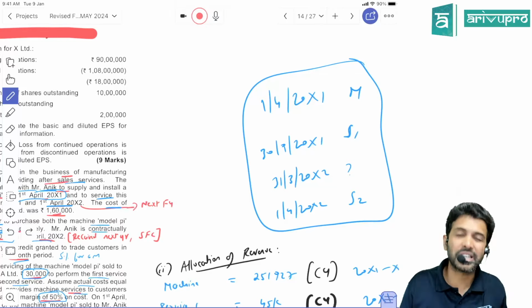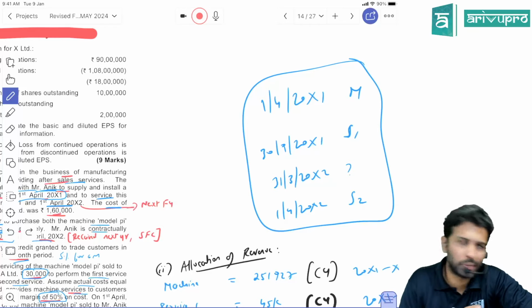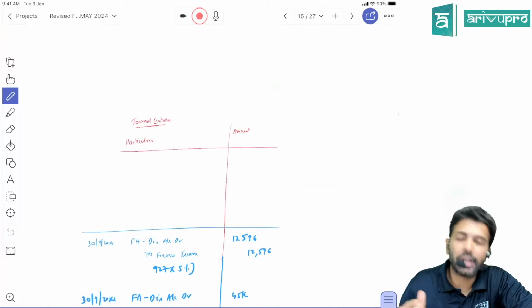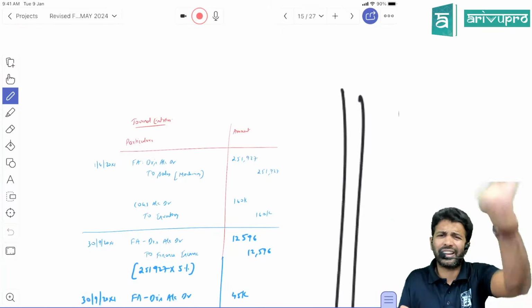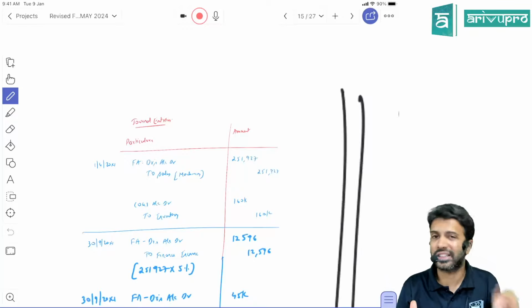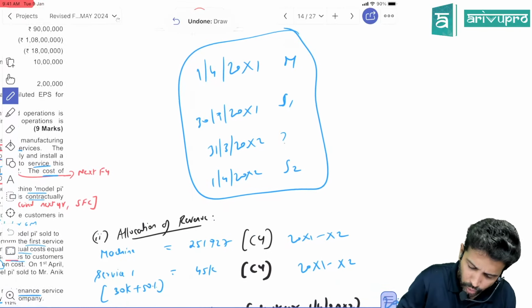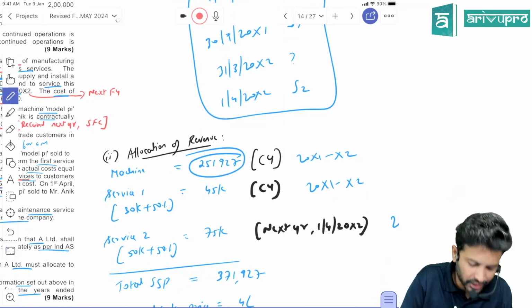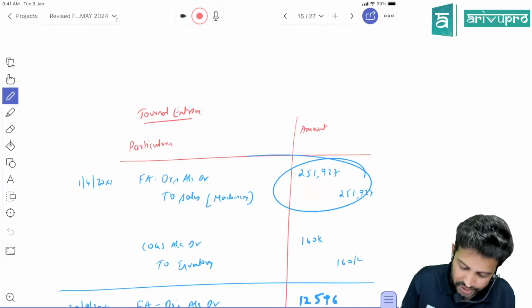On 1st April, what happened? We supplied the machinery. So we are machinery dealers, and machinery is a goods. It's a goods sold, so it will be financial asset debtors account debit because the customer is paying the amount next year, to revenue account. What is machinery ka revenue? 251,927. Pass this journal entry for this.